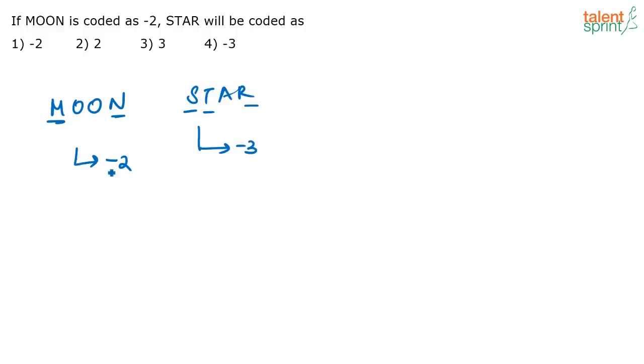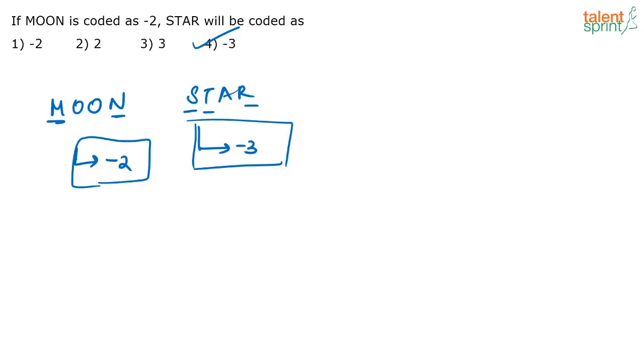What they have done is, moon, okay, moon is here. How many consonants are there? 2 consonants are there. So they have just put minus 2 here. Similarly in the word star, how many consonants are there? 1, 2, 3. So they are taking it as minus 3. Yes, that is the logic that they have used. Seems to be a silly logic, but that's what the examiner has thought about. So the correct answer here will be option 4, that is minus 3.